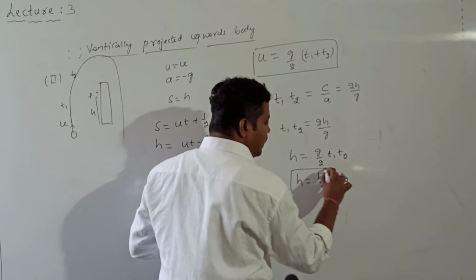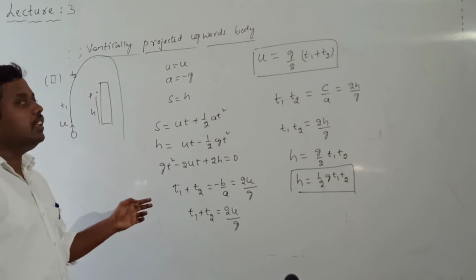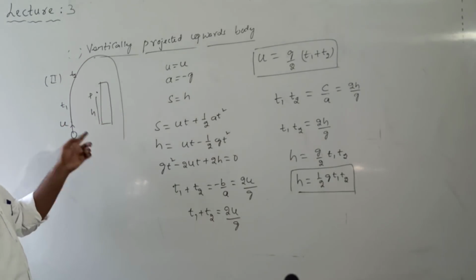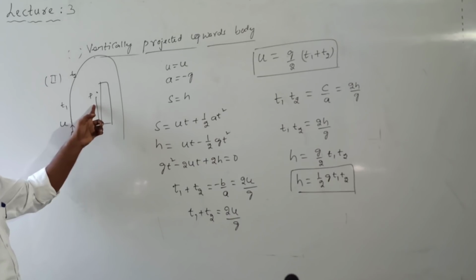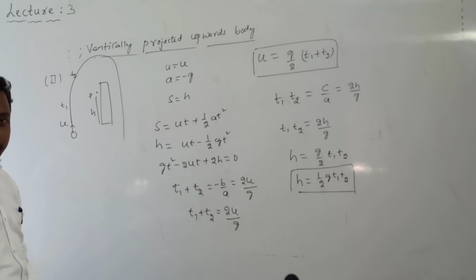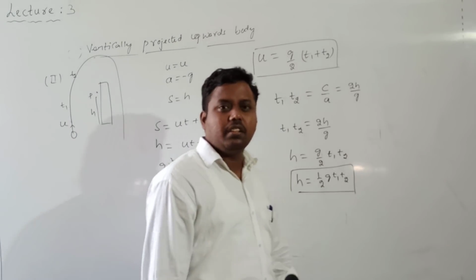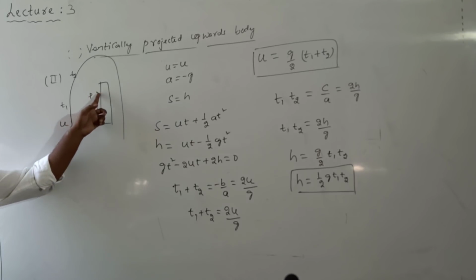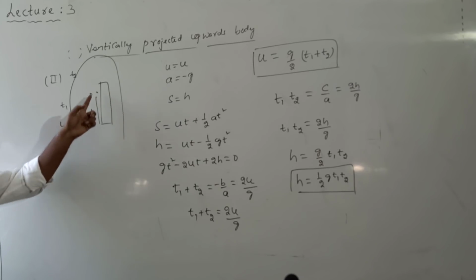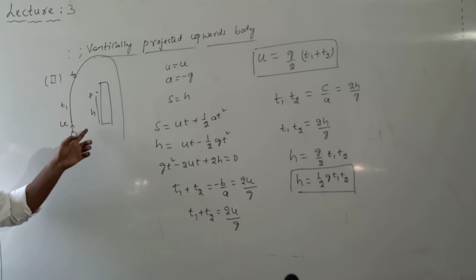What is h here? h is the height of the point. Whenever the time intervals during which the body crosses the point are given as t1 and t2, the height is given by h is equal to half into g into t1 into t2. But remember, the body does not stop at the point P only. Beyond P also it goes to some height. I want to calculate the maximum height reached by the body.